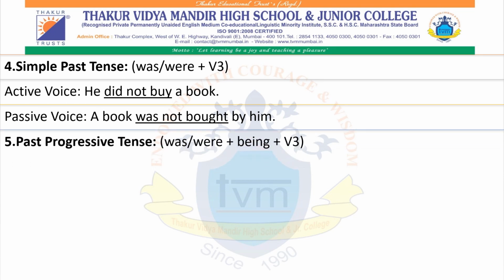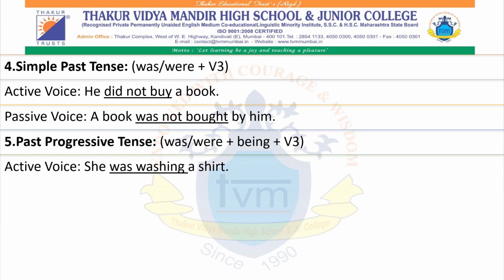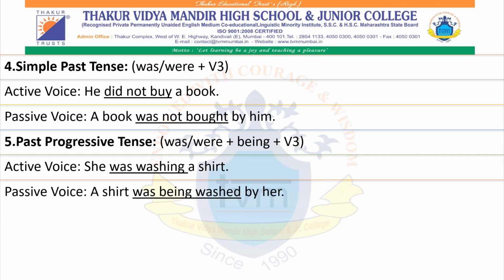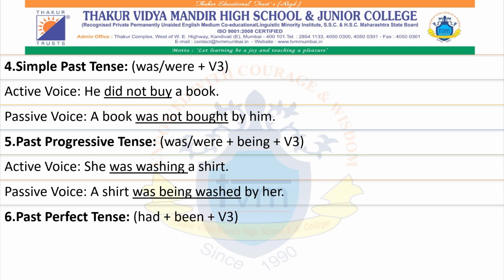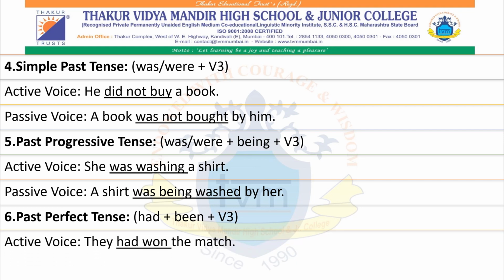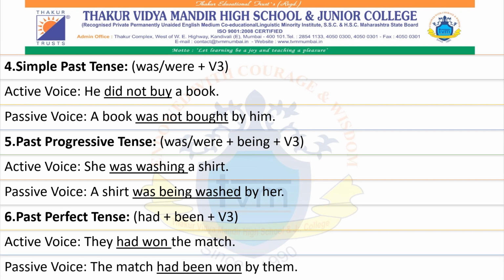Past progressive: again the auxiliary of past, then being, and then verb 3. Example: she was washing a shirt. A shirt was being washed by her. Past perfect: had is the only auxiliary, along with been and verb 3. They had won the match. The match had been won by them.